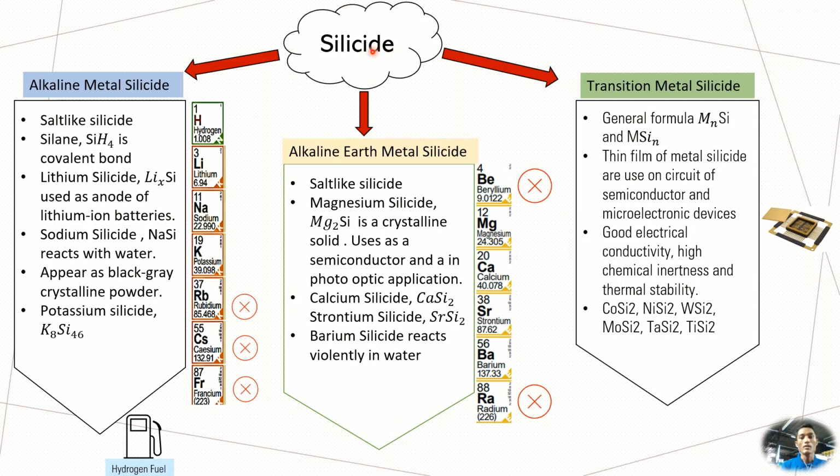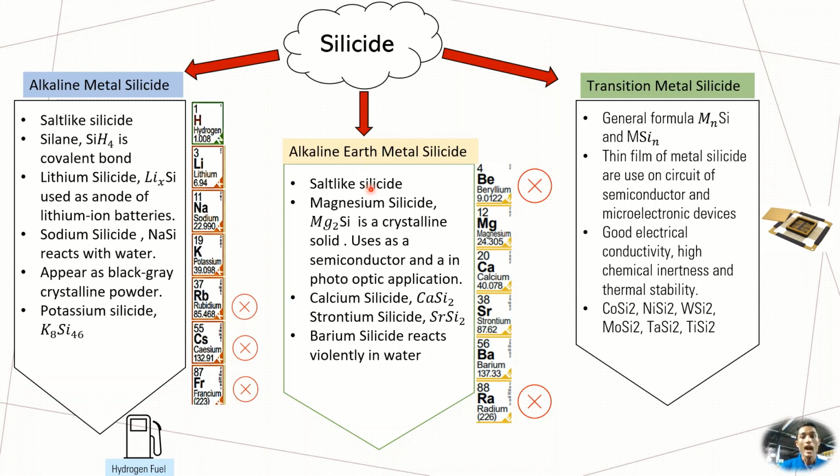Silicide is a binary compound of silicon with an element that is more electropositive than silicon. There are 3 types of silicide. First is alkali metal silicide, second is alkaline earth metal silicide, and third is transition metal silicide. Alkali metal silicides are salt-like due to ionic bonding, while silanes are covalent. Lithium silicide, LiSi, is used as an anode of lithium-ion batteries. Sodium silicide reacts with water and appears as a black-gray crystalline powder, and there is also potassium silicide.